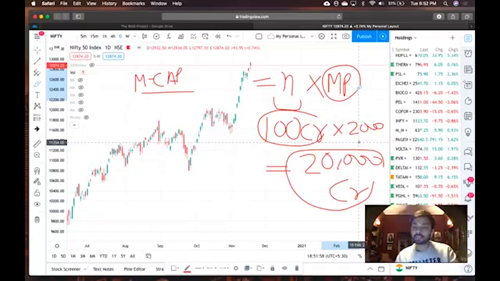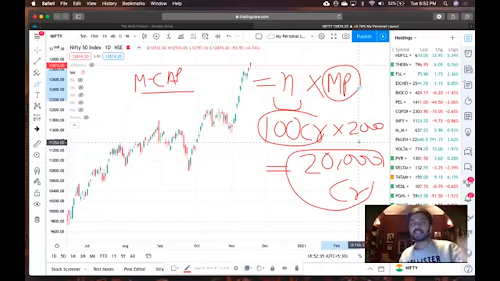That is why in the long run, markets are going to go higher. Why? Because Nifty is a basket of 50 companies. If, let's say, one company is not performing, I'll give a very simple example. In Sensex, Vedanta was not performing. Vedanta was dropped out, and another company got into the Sensex. So Sensex in the long run will keep on going higher, because companies which are not performing, whose market caps are dropping because of the fall in prices, are dropped out, and new companies that are performing are coming into the index. That is why in the long run, the markets will always continue to go higher. I hope this concept is clear.